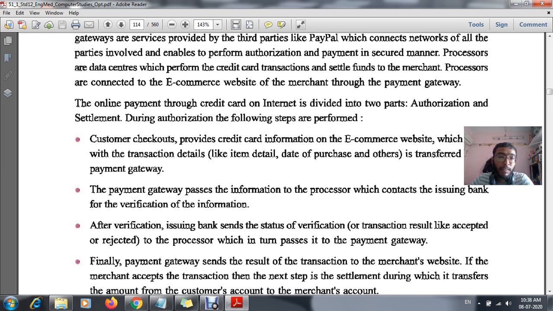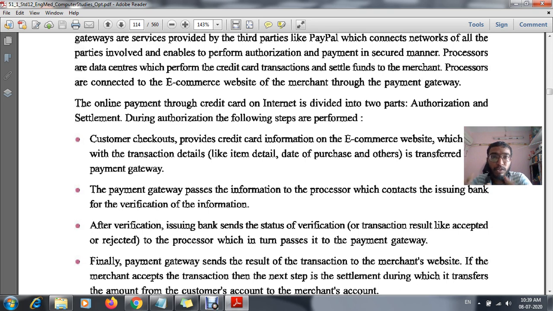The first one is your customer checkout, providing credit card information on the e-commerce website, along with the transaction details like item details and date of purchase, which are transferred to the payment gateway. That means automatically, whenever we are buying any commodity, before purchasing it, the bank will be checking whether the information on the credit card is valid or proper or not. Okay, then only they will allow it.